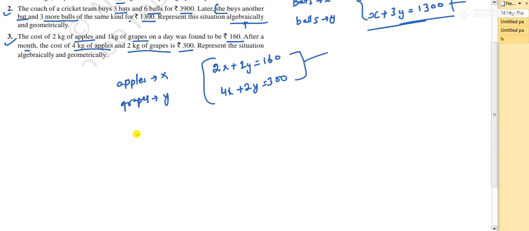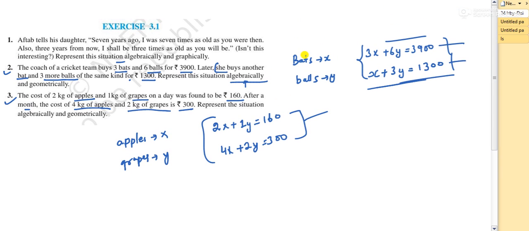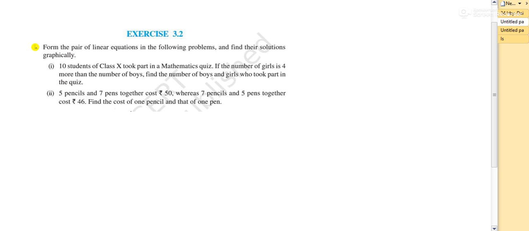Now moving to the next exercise. I hope it's clear. Coming to the second exercise now. So this is the second exercise. I am referring to an NCERT textbook PDF. That's why it's mentioned as 3.2. If you are following state board, this might be different, so no need to worry. Just refer to it as the second exercise.